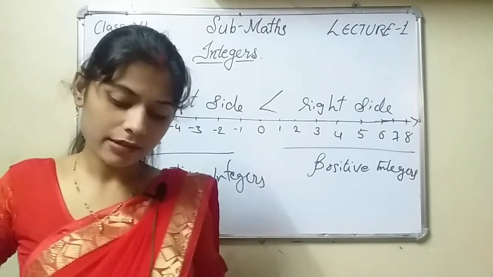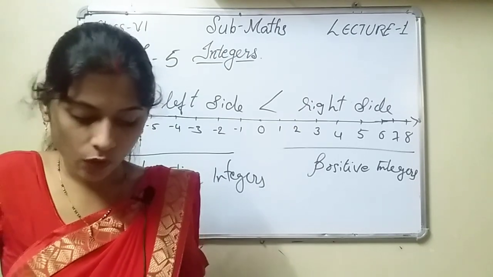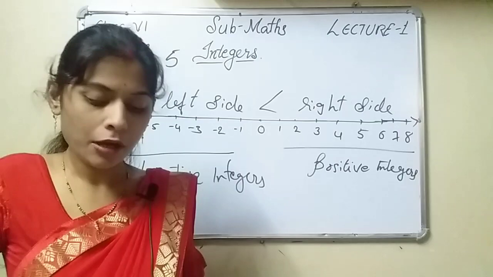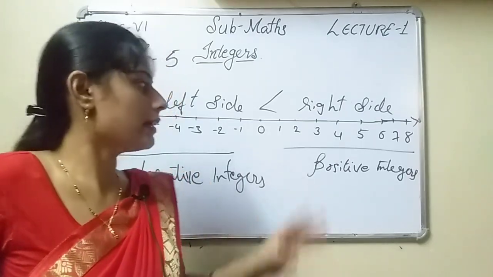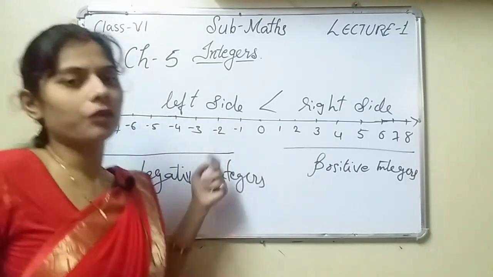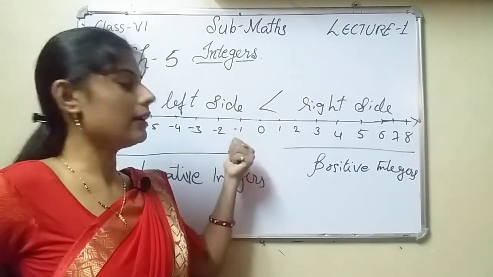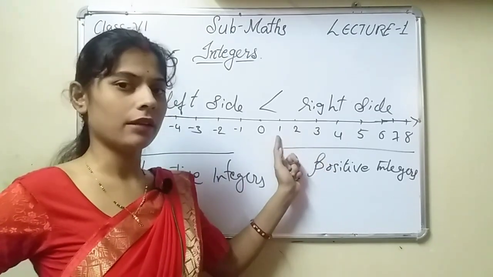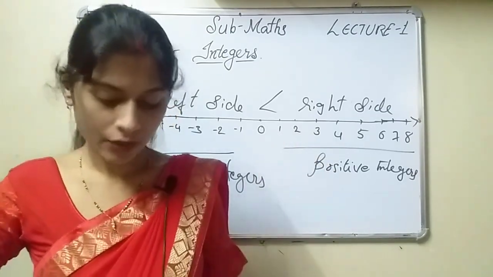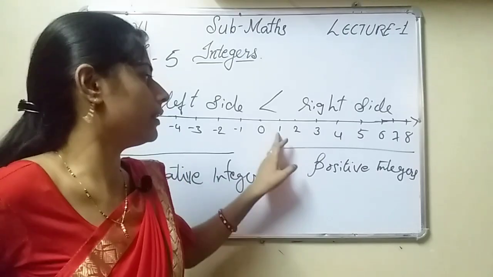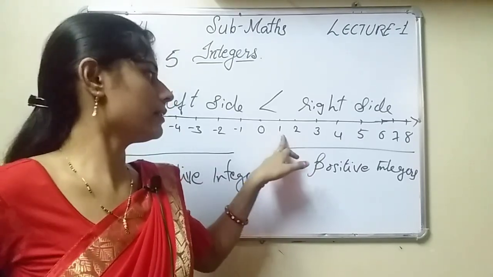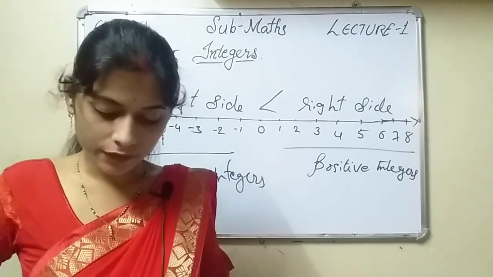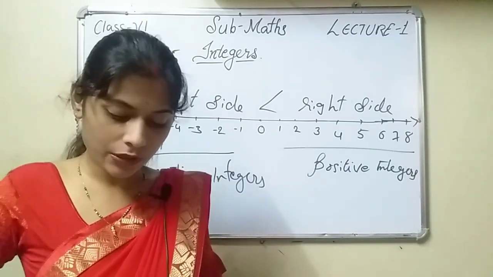The integer -6 is read as negative 6 or minus 6, while +6 is read as positive 6 or simply 6. Just suppose we have to read -1. How we can read it is given here: negative 1 or minus 1, and here positive 1 or plus 1, or simply you can read it as 1, which means it is +1. Now see, in our day to day life examples, we consider temperature above 0 degree.